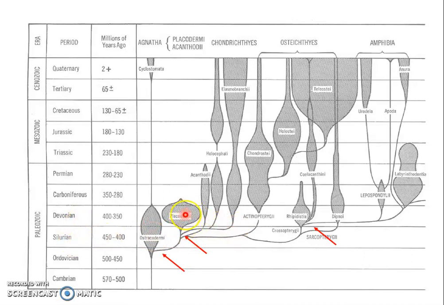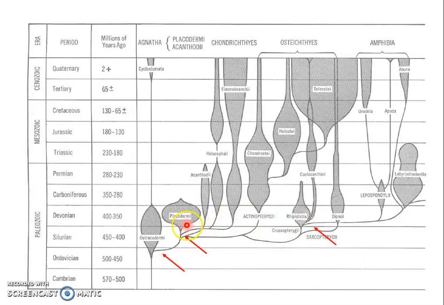It is assumed that the ancestors of bony fishes, you can see here this set of bony fishes, passed through a placoderm stage during evolution, but such ancestors were not observed in fossil records. Evidence suggests that bony fishes cannot have evolved from placoderms directly because bony fishes began to appear at the beginning of the Devonian period. You can see over here, Actinopterygii and all, almost at the beginning of the Devonian period itself, the bony fishes were there. So we cannot say that the bony fishes evolved from placoderms just because of this evidence.